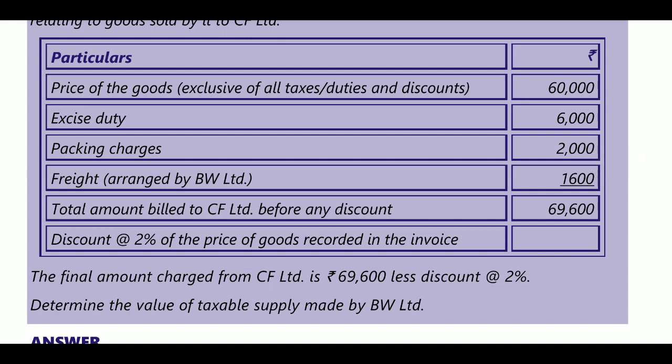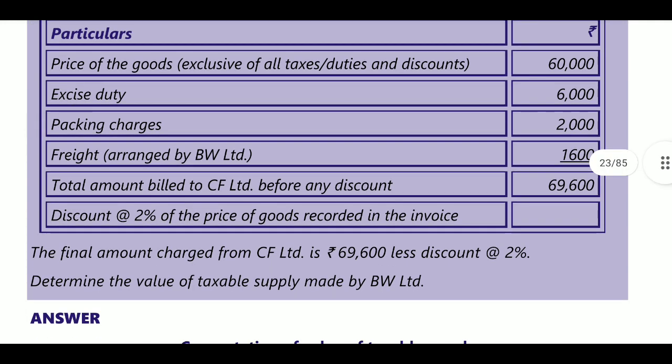Excise duty will be added to the value because it is not CGST or SGST; only GST taxes are excluded. Next, packing charges. Packing charges will be included as per section 15(2)(c). Excise duty will be added as per section 15(2)(a). Whatever taxes are levied will be added before the GST taxes. And packing charges are also incidental expenses, section 15(2)(c).